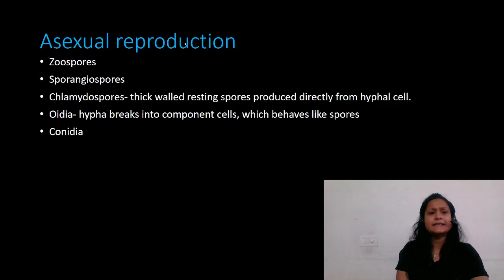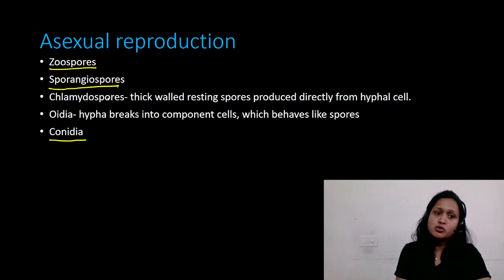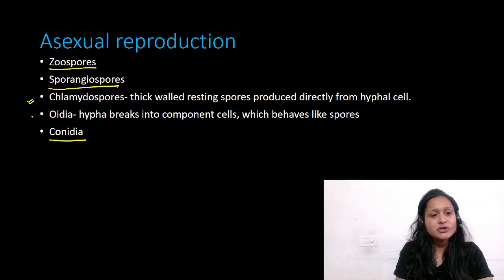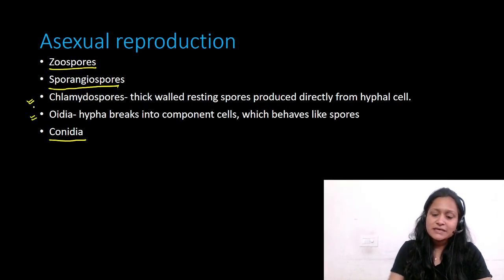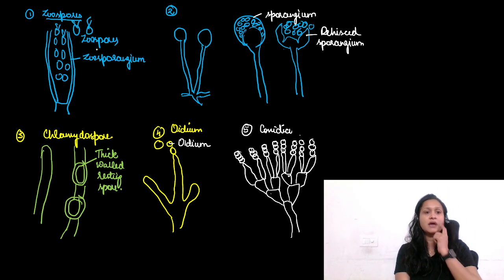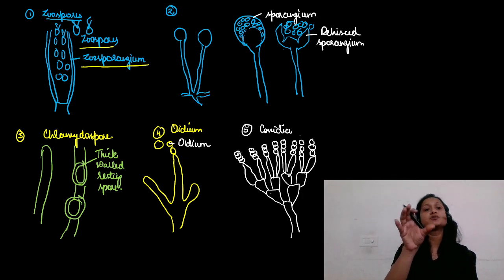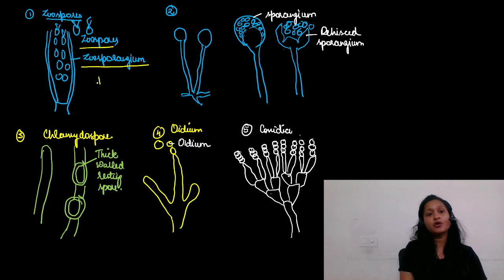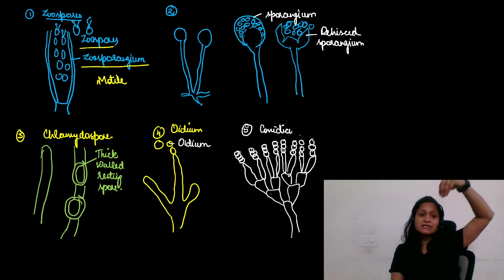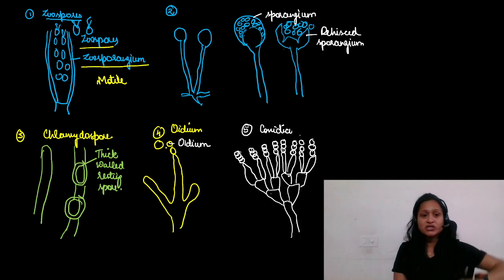Proceeding ahead to asexual reproduction, zoospores, sporangiospores and conidia are in your syllabus. Besides this, chlamydospores and oidia are also asexual spores. Let us see number one, zoospores. Zoospores are produced inside a body called a zoosporangium. A sporangium is a body in which spores are produced. Zoospores are your motile spores. They have flagella, and they are produced inside a sporangium.